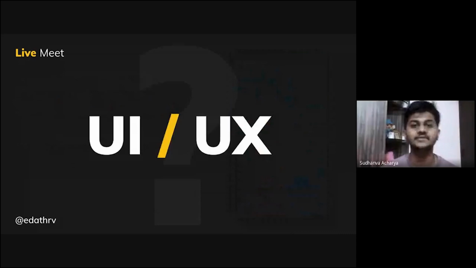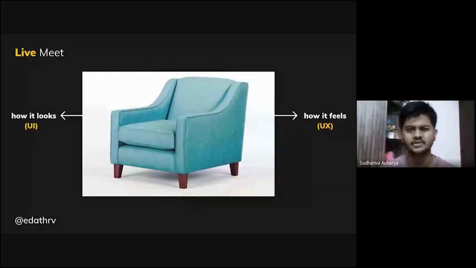So what is UI UX design? UI means user interface and UX means user experience. Okay, this was the full form of the abbreviation, but what really is UI UX design? For this, I'm going to give you a small example. Let's consider a company has a product like a blue color chair. Now as a UX designer, your job is to make sure that users are going to have a great experience with your product.